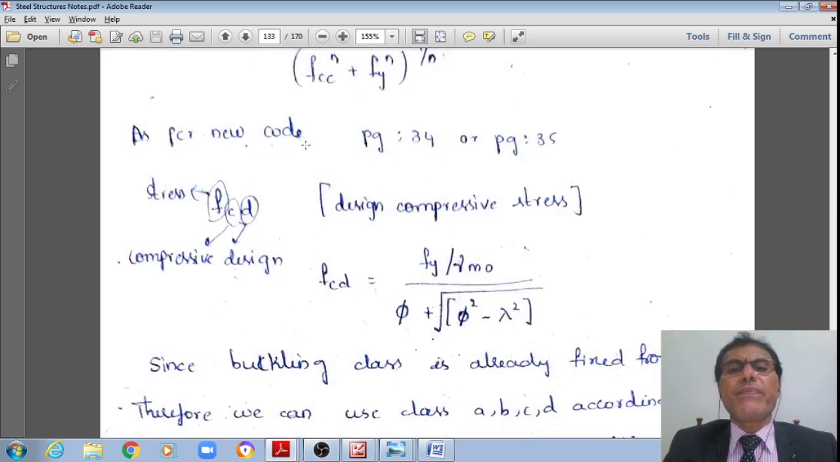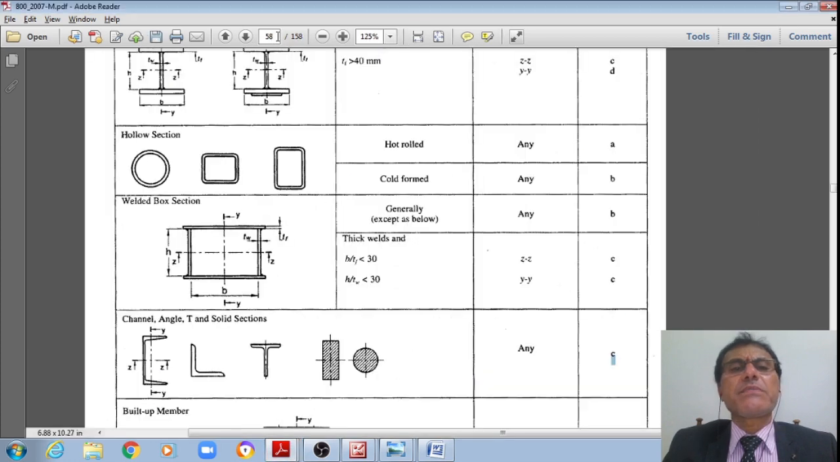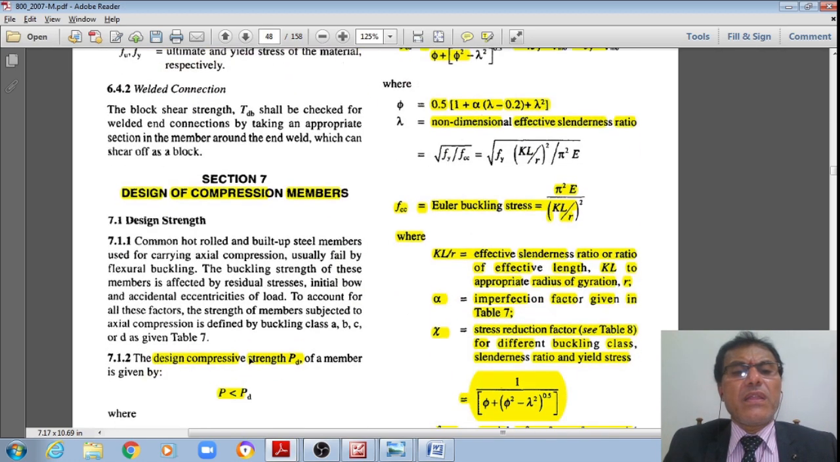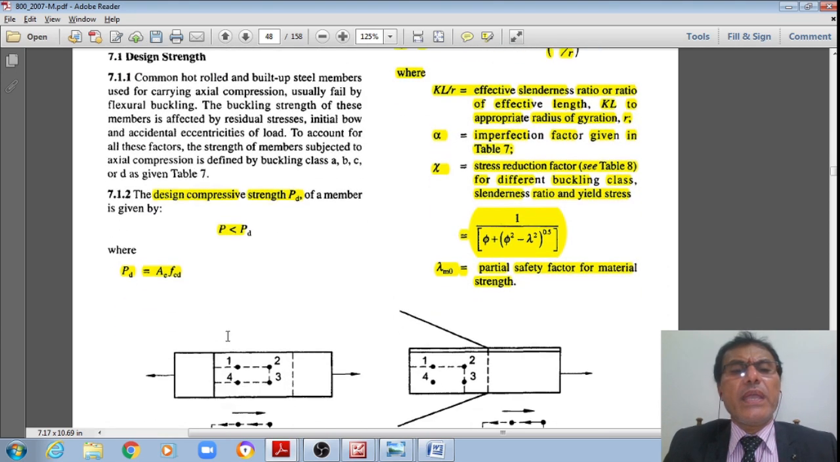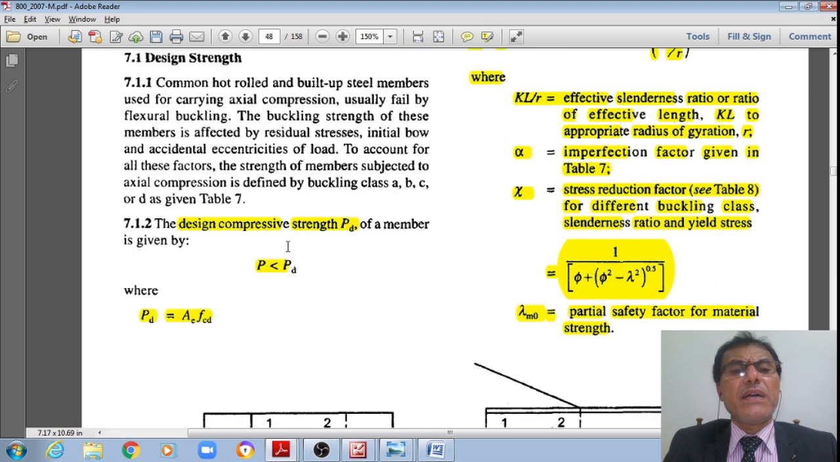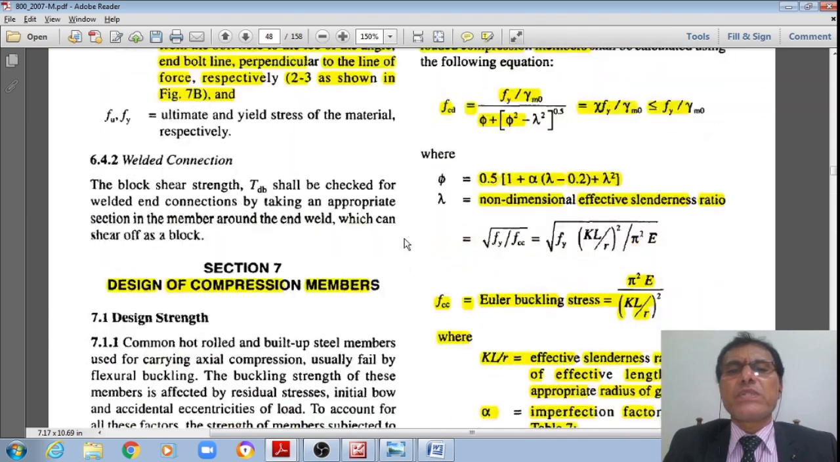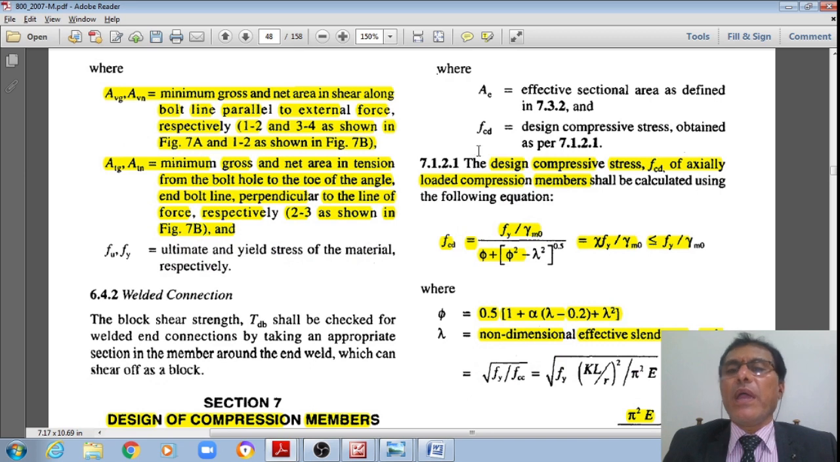However, as per the new code, we need to go to page number 34. Let me go to page number 34, then I'll discuss this at a quicker pace. This is how, for the design compressive strength, P should be less than Pd, where Pd is equal to Ae multiplied by Fcd. The code says Ae is the effective sectional area as defined in clause 7.3.2.